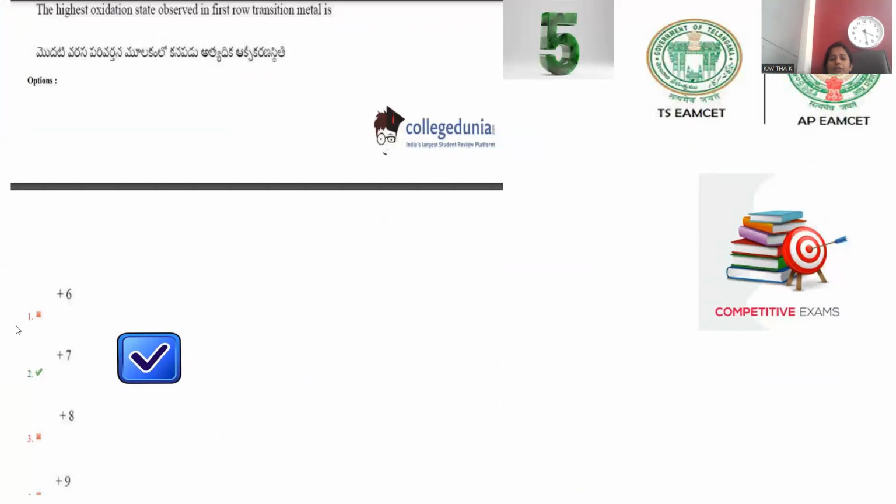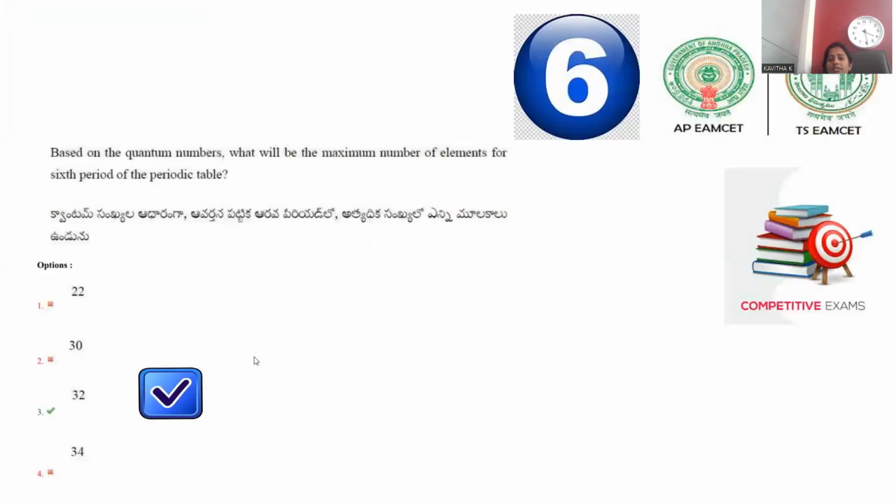For question number 5, option number 2 will be the correct answer. Move on to question number 6, the last question of the session: based on the quantum numbers, what will be the maximum number of elements for the 6th period of the periodic table, right?